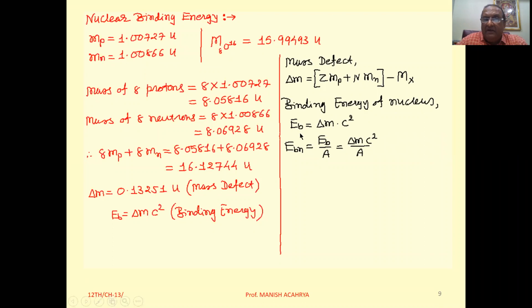And now if binding energy is divided by the number of nucleons, means atomic mass number, then we will get binding energy per nucleon. એટલે કે જો આપણે બાઇન્ડિંગ એનર્જી પર ન્યુક્લિયોન જેટલી એનર્જી સપ્લાય કરીએ તો એક ન્યુક્લિયોનને આપણે ફ્રી કરી શકીએ. This is the concept of mass defect and nuclear binding energy. Clear to all of you?